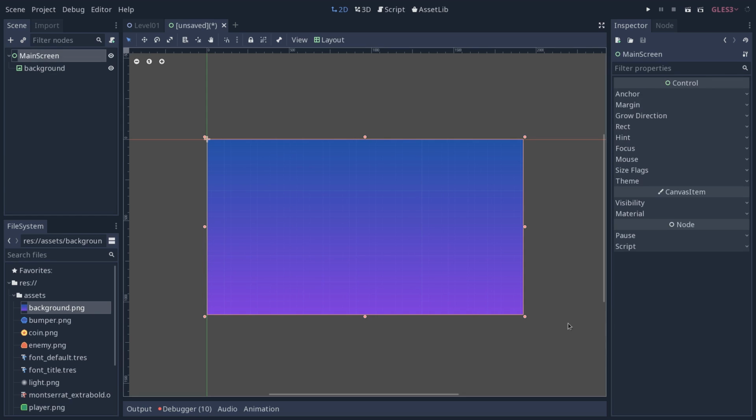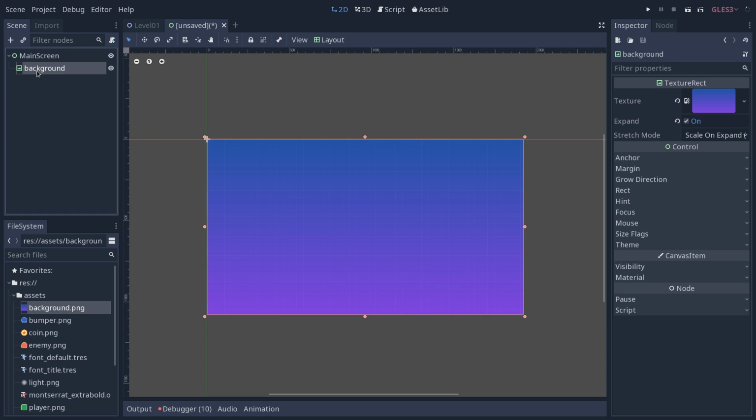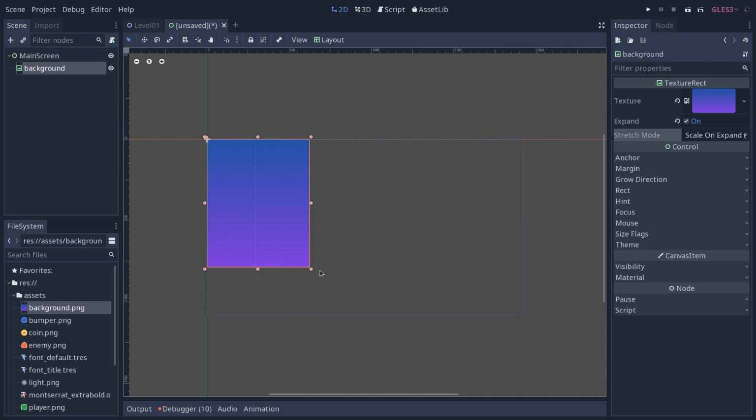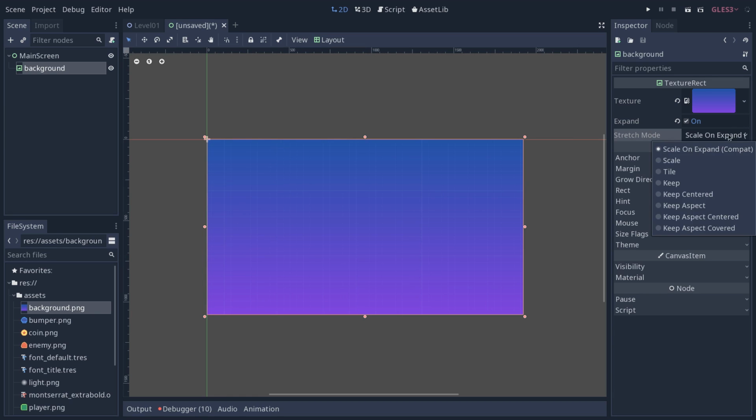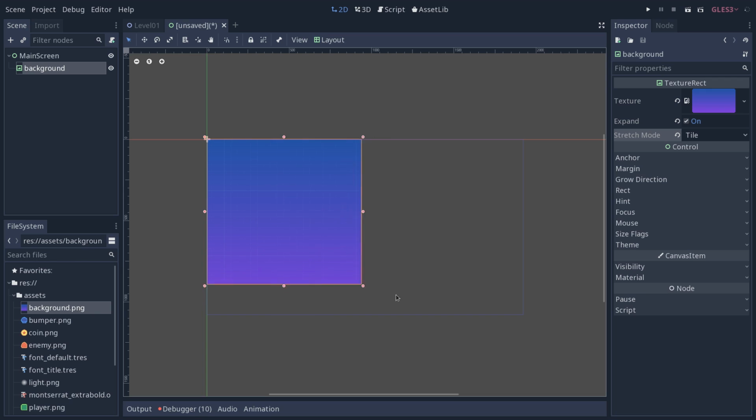Now if you select the main screen and you resize it, you will get the background to resize alongside it. So select the background node again, and in the inspector you have a stretch mode that you want to change so that it does not get scaled, but the texture gets cropped instead. So you can choose tile. And when you choose that and you start to resize the background, you will see that the texture will only get cropped. But if you expand it on the x-axis, it will get expanded.